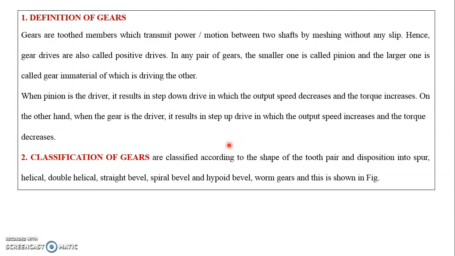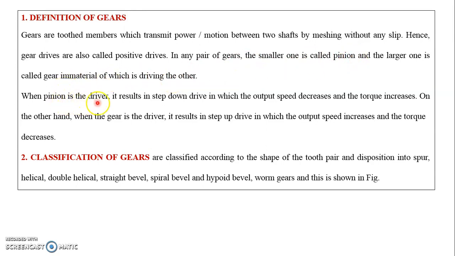Now we'll see the definition of gears. Gears are toothed members which transmit power or motion between two shafts by meshing without any slip. Hence, gear drives are also called positive drives. In any pair of gears, the smaller one is called the pinion and the larger one is called the gear, irrespective of which is driving the other. The smaller gear is known as the pinion, the larger one is called the gear.